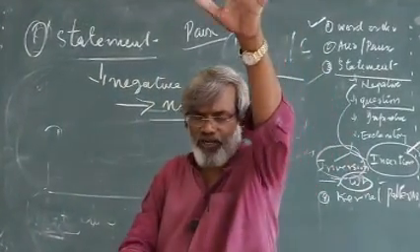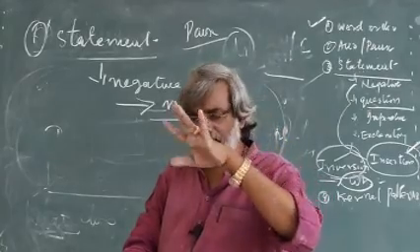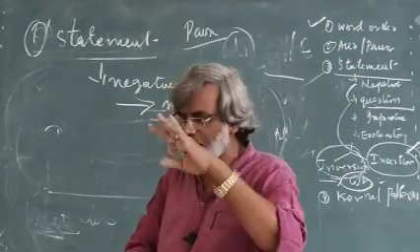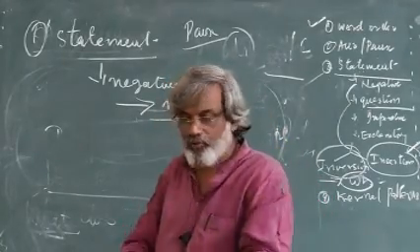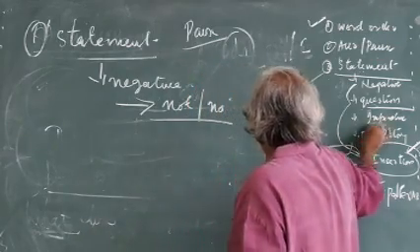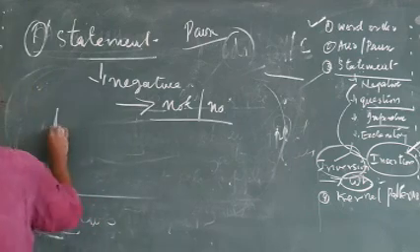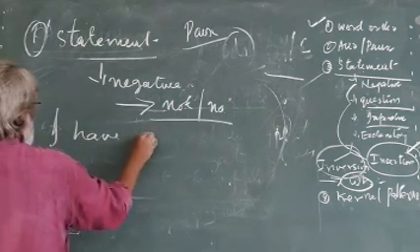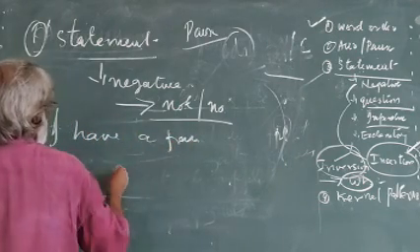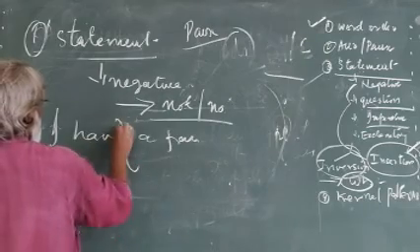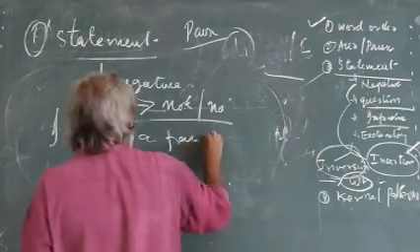So first you get a statement, change it into negative, then change it into question. Third step, change into question, then you make it imperative. Example of negative: you put I have a pen, you add no here, and you will get a negative sentence.